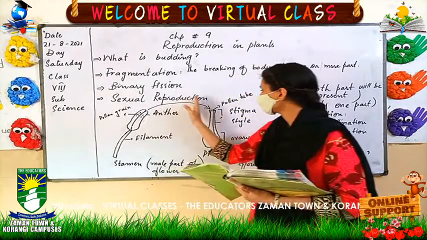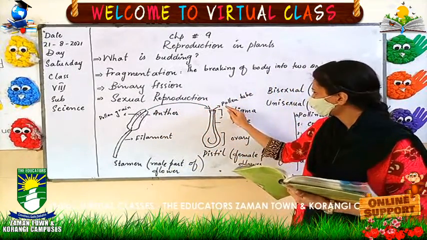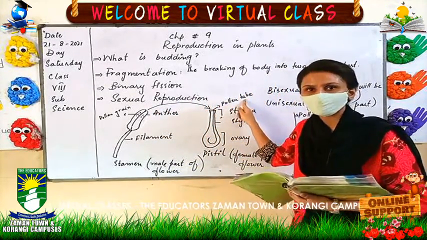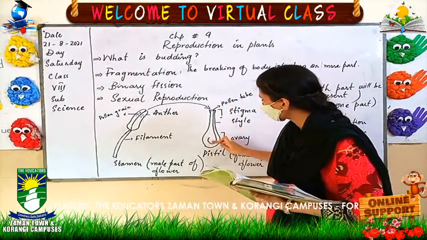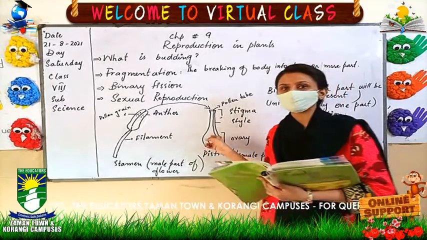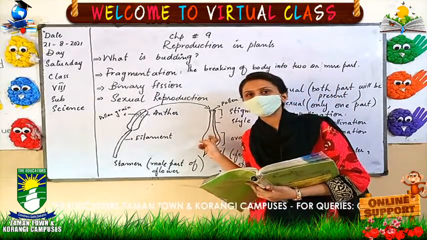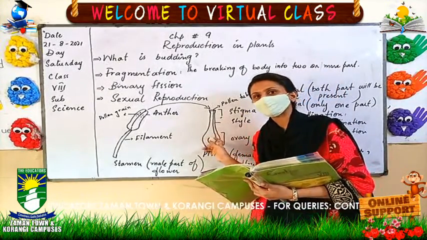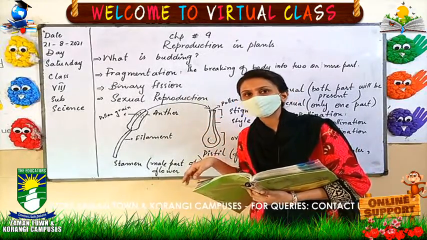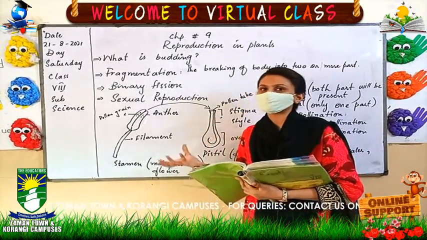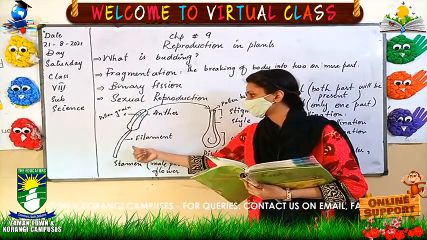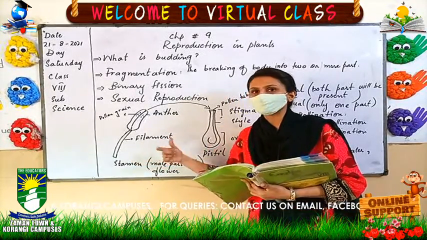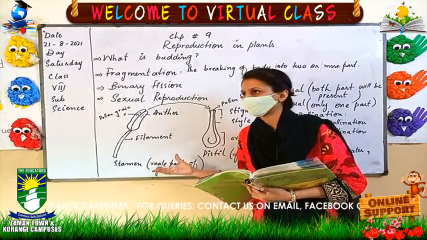So when the pollen grain enters over here, through a pollen tube, it helps out the process of fertilization. It is helping to make the process of fertilization. Then it is also helping to make a new seed that grows into another plant. It means that the two parts help in making and growing another plant. This is known as